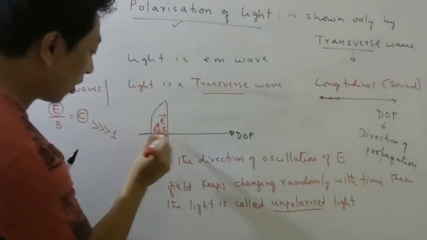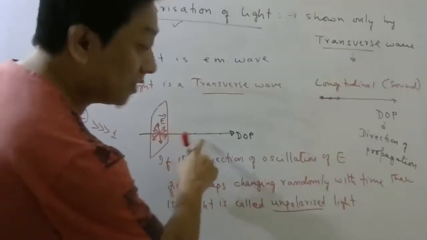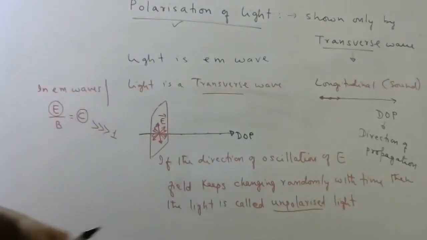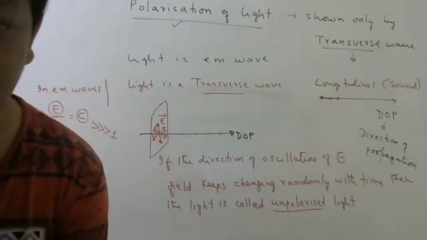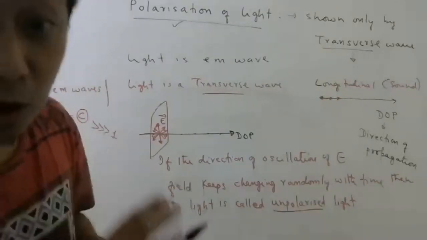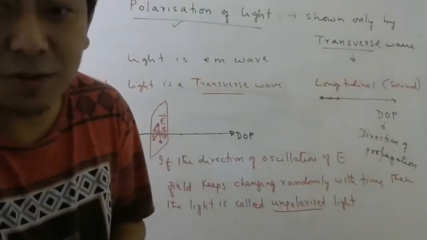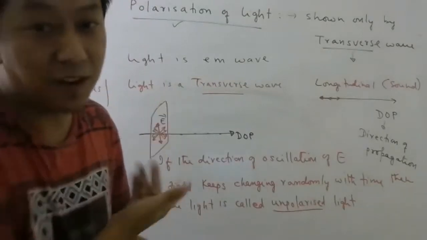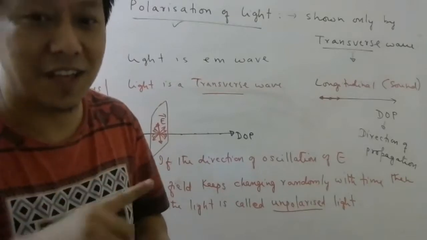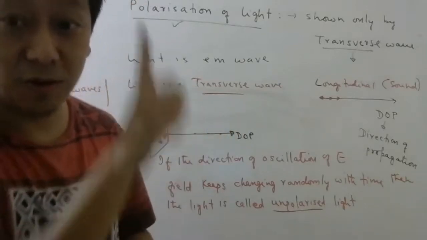You can take this point, you can take any point. I have chosen this point. You can choose any other point. Natural light, light from the sun, light from a bulb, light from candles are all unpolarized because nature has no reason to restrict the oscillations of the electric field. Why should nature say that you should oscillate only here?